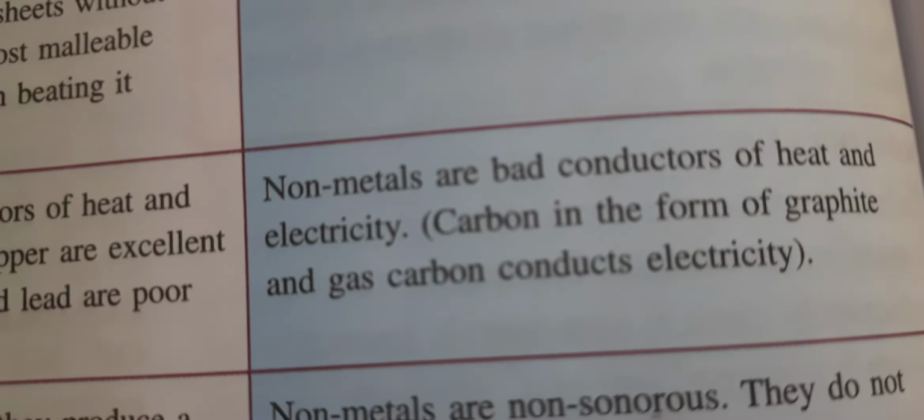Now, the next property is sonority. What does sonority mean? Sonority means to produce sound. Metals are sonorous. That means they produce a specific sound when struck with a hard object. So they are producing sound, that means they are sonorous. Non-metals are non-sonorous. They do not produce any such sound when struck.